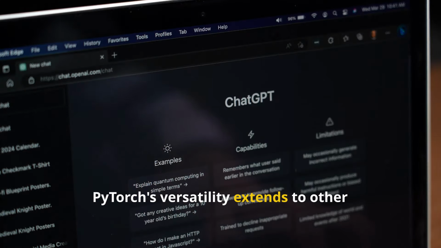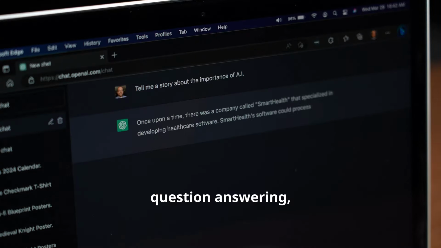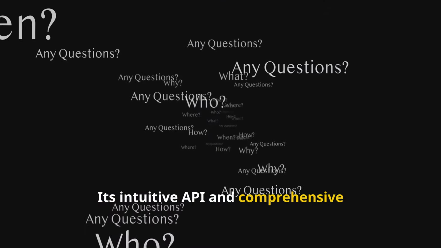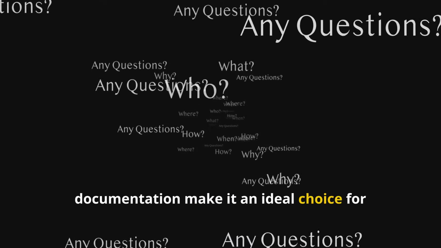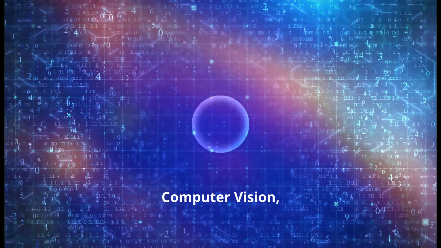PyTorch's versatility extends to other NLP tasks, including text summarization, question answering, and chatbot development. Its intuitive API and comprehensive documentation make it an ideal choice for both beginners and experienced NLP practitioners.